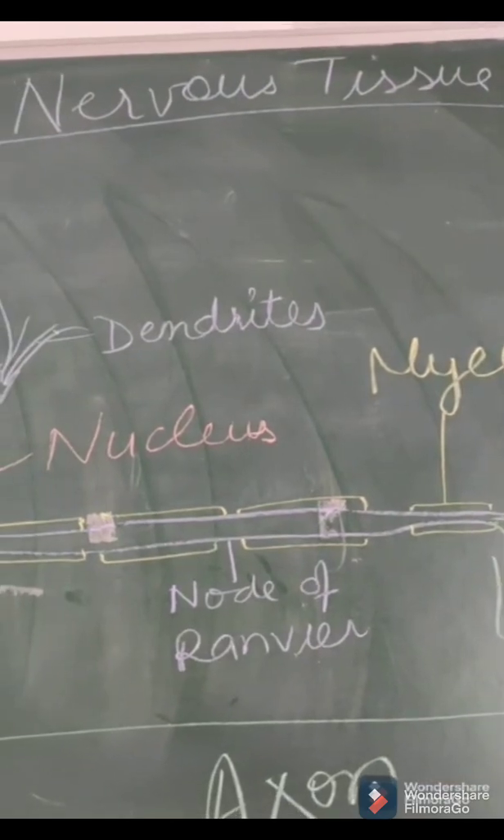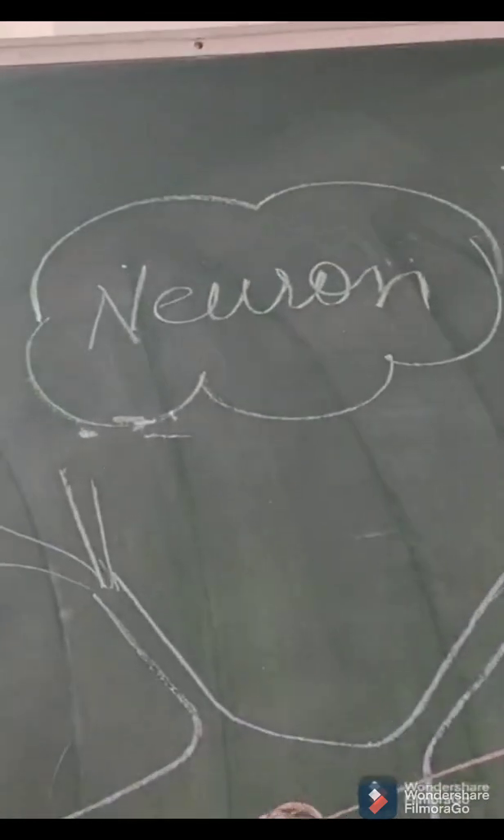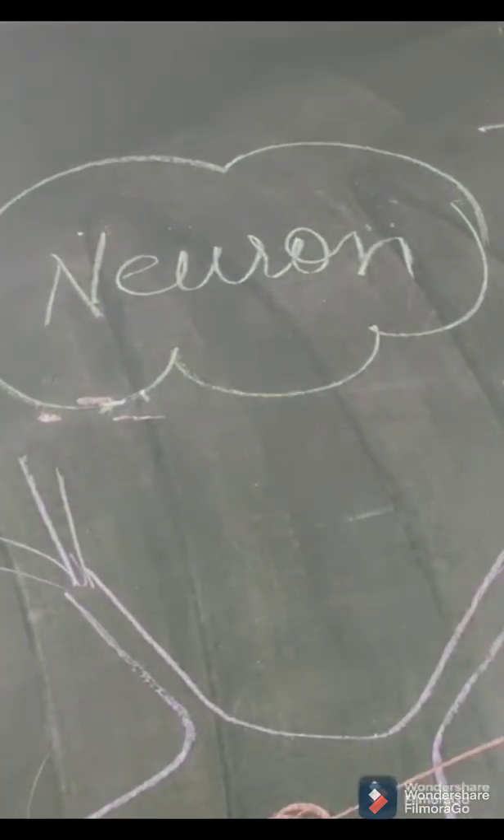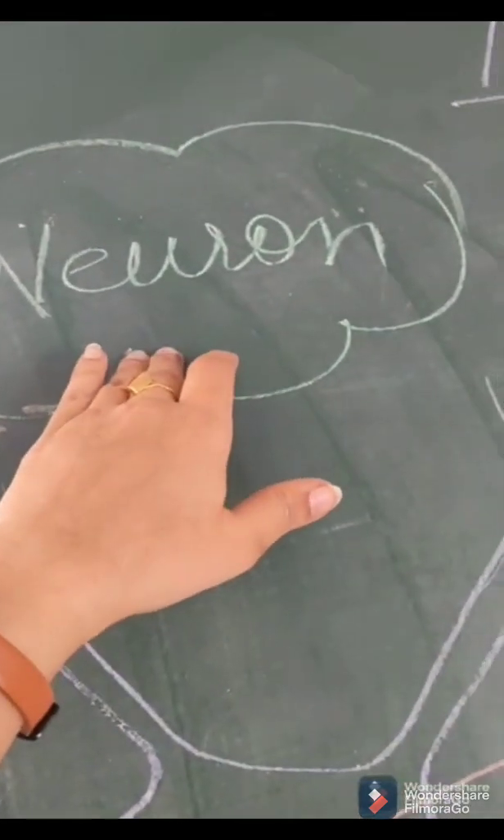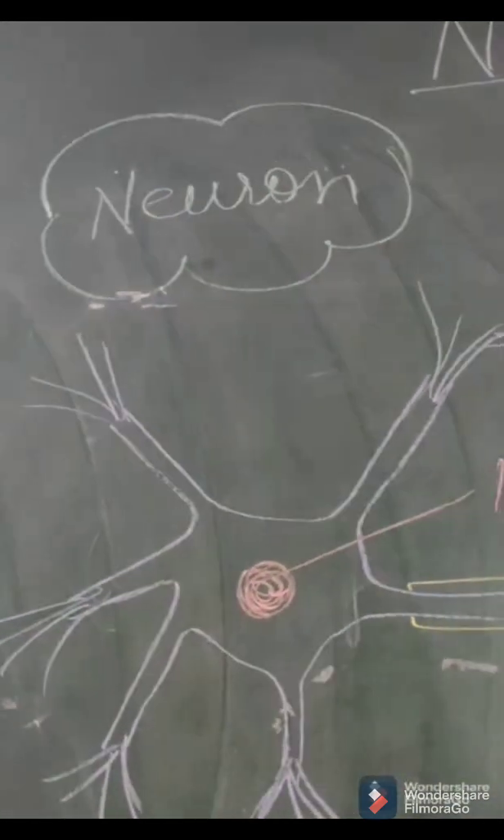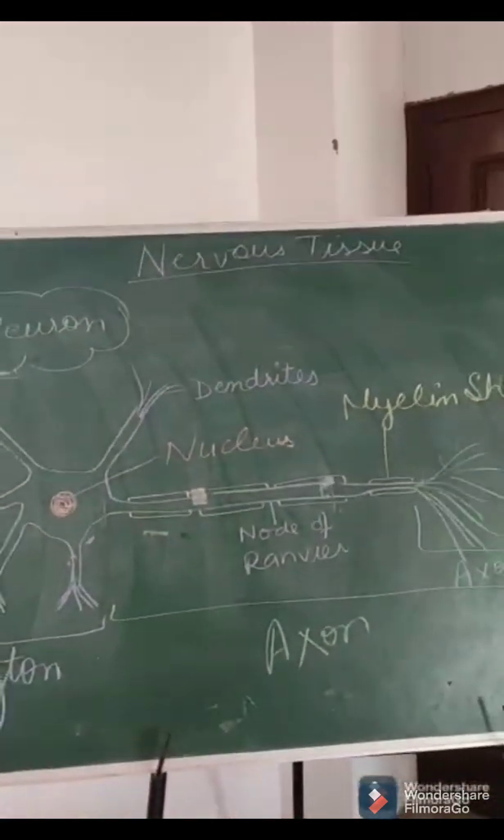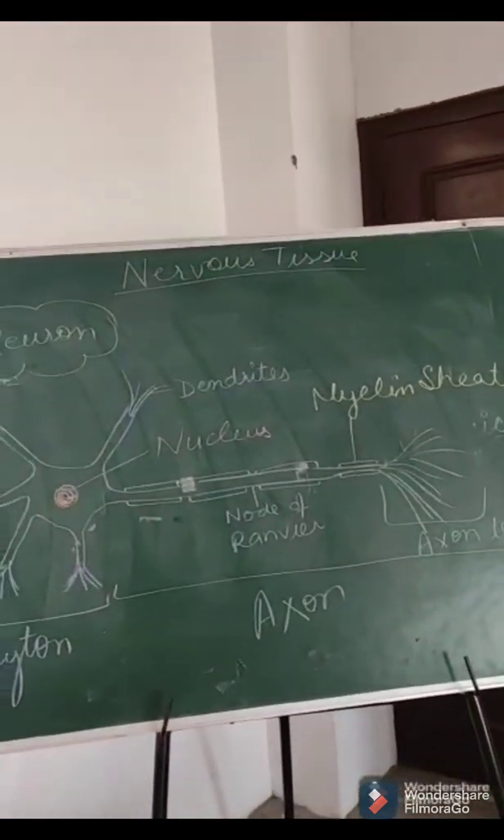Next tissue is nervous tissue. In nervous tissue we have nerve cells, and a nerve cell is also known as a neuron. Regarding nervous tissue, only the structure of neuron is important. So look at this. This is the structure of neuron.